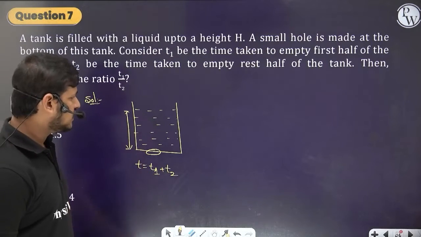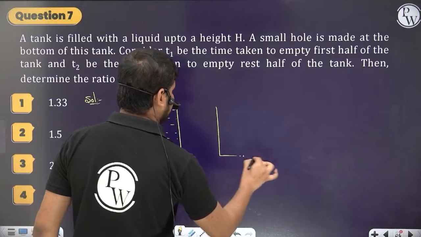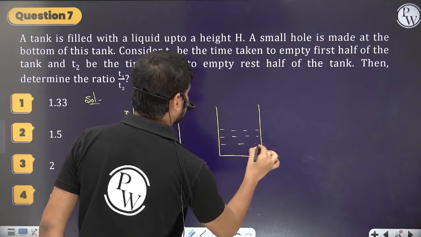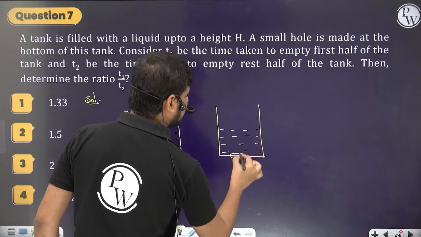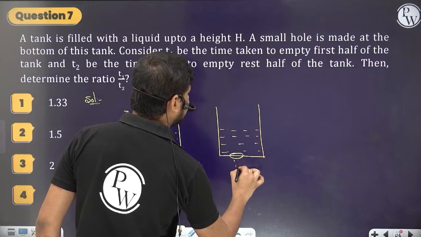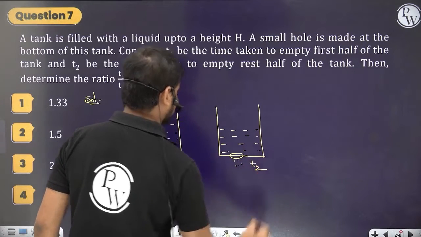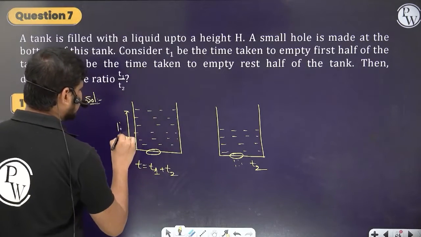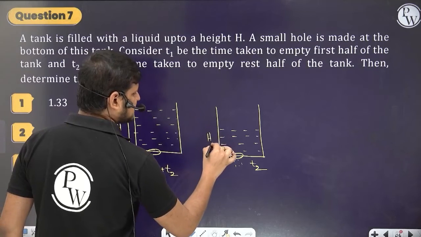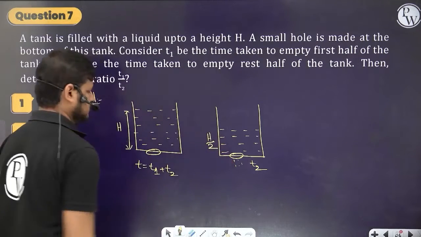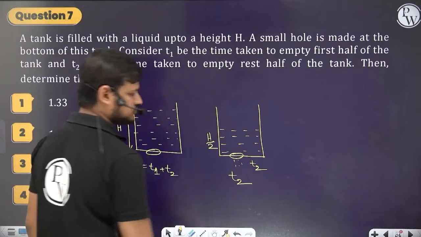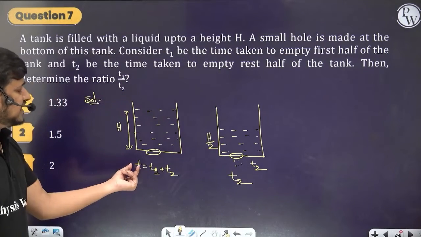So I am taking the total time, and when it is already half emptied, to empty the remaining half it takes the time t2 in this case. Here the total height is h, and here the height is h by 2. So here the time taken is t2, and here the time taken is t.